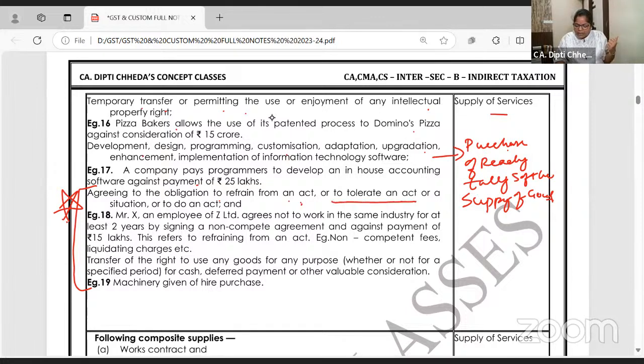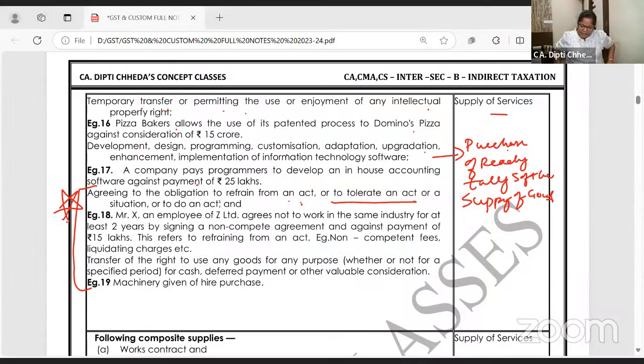Second, or act to tolerate. Next to my house is a school. They do prayers, they do programs, and there's some sound. They are saying, okay, we will compensate you. Yeah. Outside my showroom, a hawker is sitting. These are from study material only. I am being very honest, क्योंकि study material के examples ही आते हैं. एक hawker मेरे shop के आगे आके बैठ जाता है.